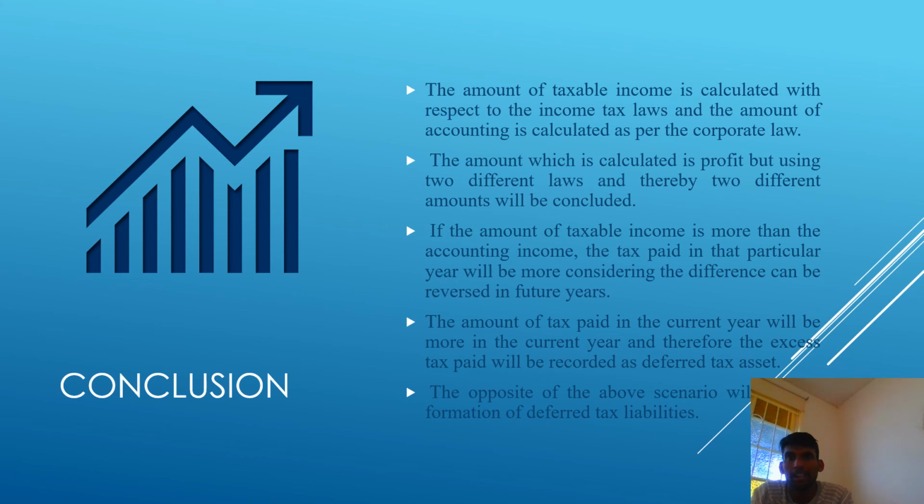The amount of taxable income is calculated with respect to the income tax law and the amount of accounting profit is calculated as per the corporate law. The amount which is calculated in profit but using two different laws, and thereby two different amounts will be concluded. If the amount of taxable income is more than the accounting income, the tax paid in the particular year will be more, considering the difference can be reversed in the future years.